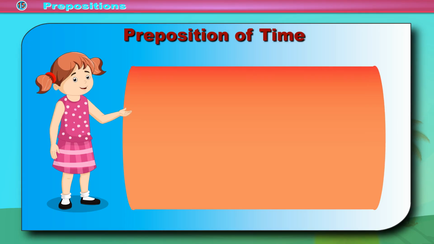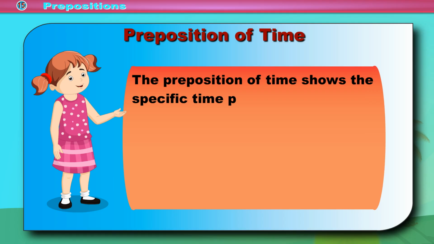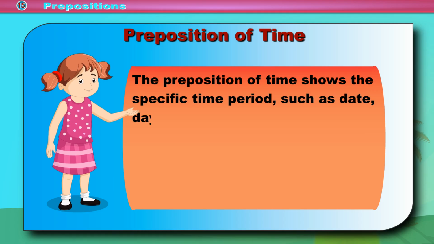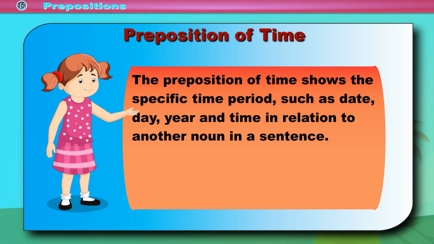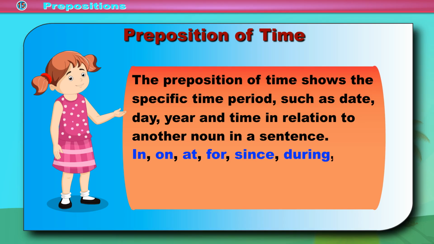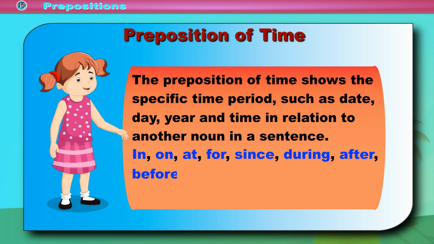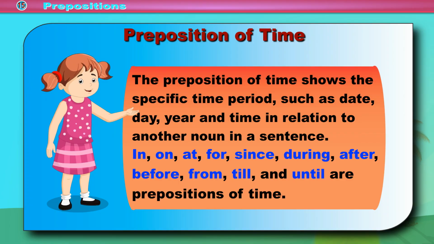Preposition of time. The preposition of time shows the specific time period, such as date, day, year and time in relation to another noun in a sentence. In, on, at, for, since, during, after, before, from, till, and until are prepositions of time.